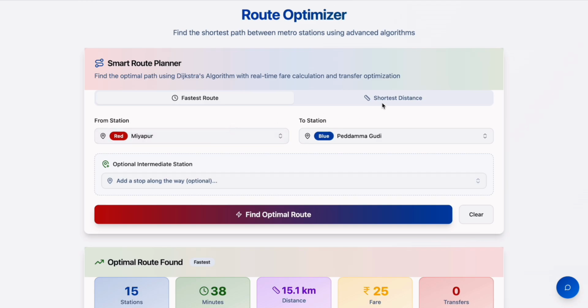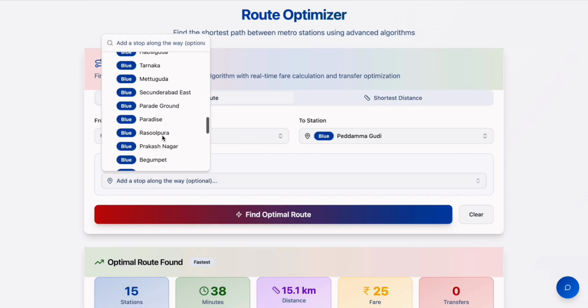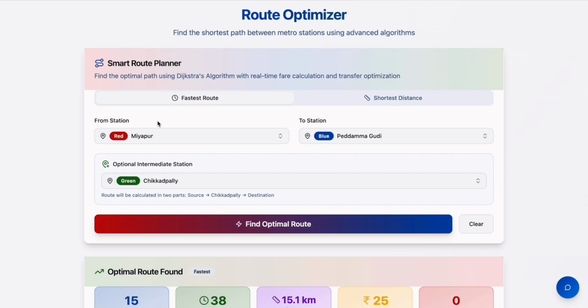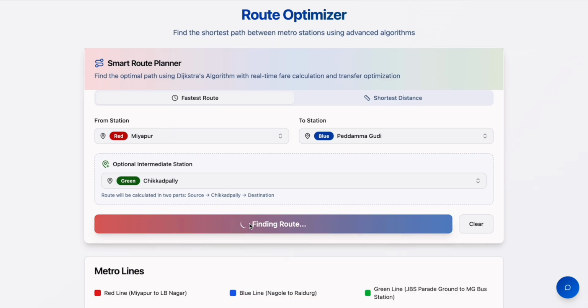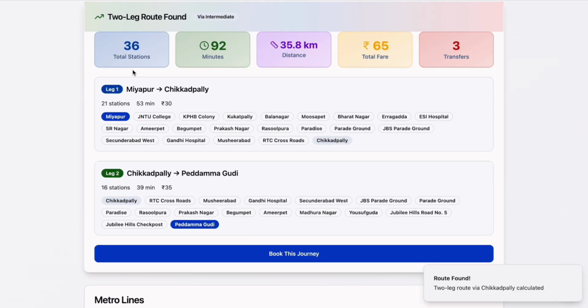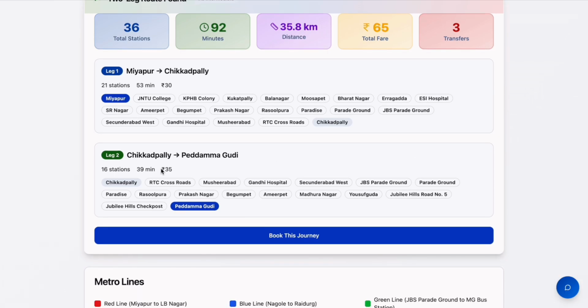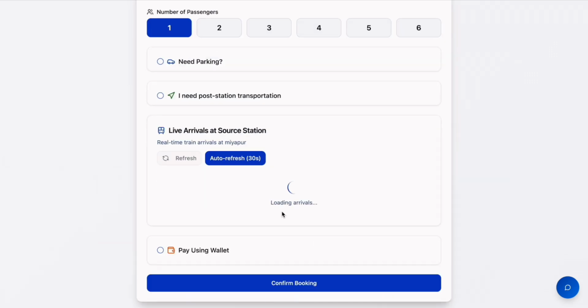Two different route optimizations. In route optimization, we also add the intermediate station. If the user wants to go from A to B and B to C, the total stations he has to travel is 36 stations from A to B, from source station to intermediate station. This is a route, and from intermediate station to destination station, this is a route. In between, he can meet his friends, have the relatives, and he can also book the journey.